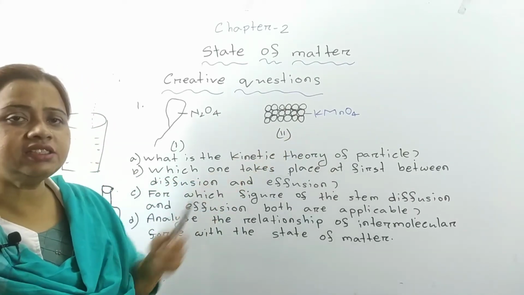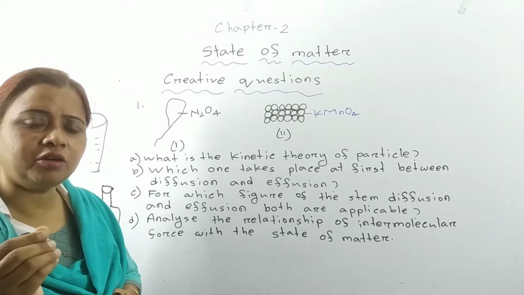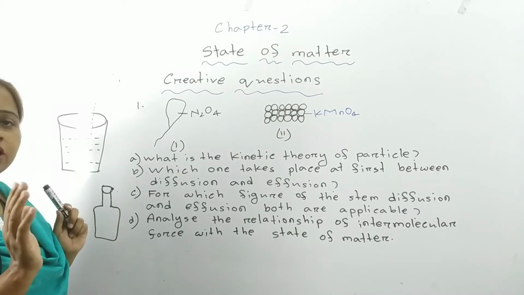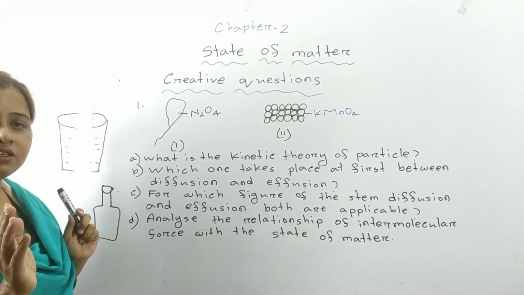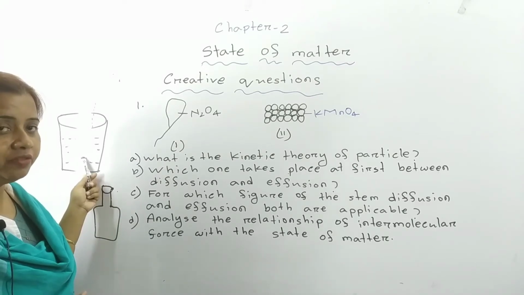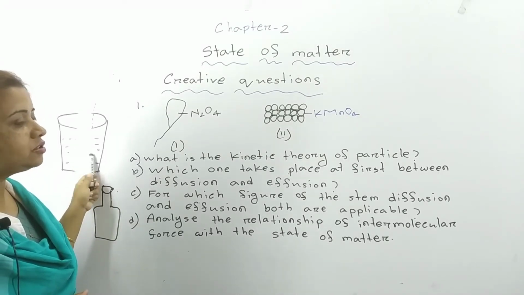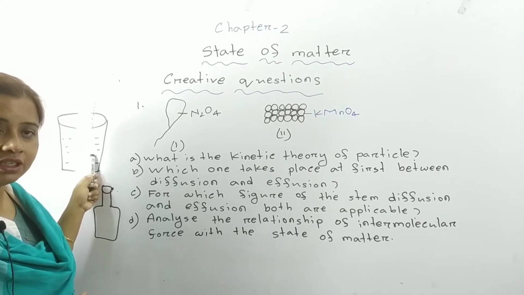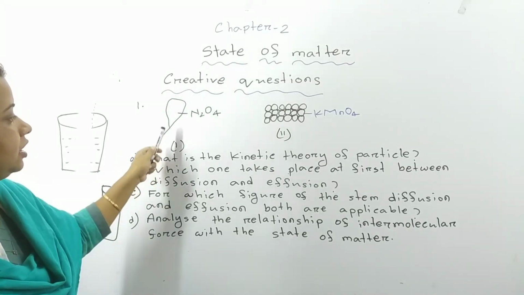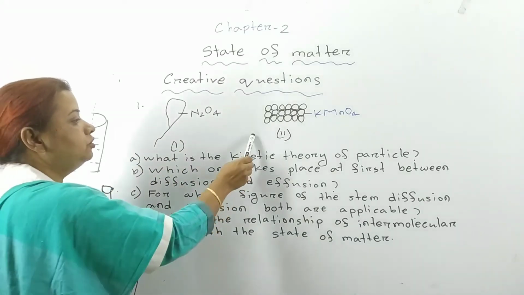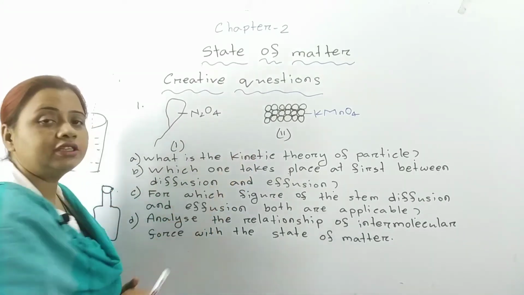So if you take just 1 grain of potassium permanganate in this water without any stirring or shaking, the whole water will be purple color after a short time. It is called diffusion, but no effusion will take place over here. So for figure 1, diffusion and effusion both are applicable, and for figure 2 only diffusion is applicable.